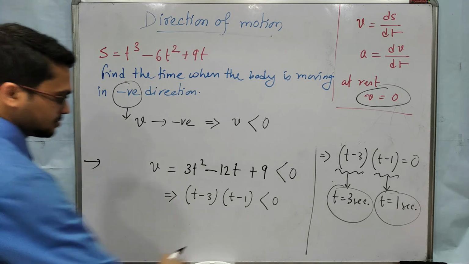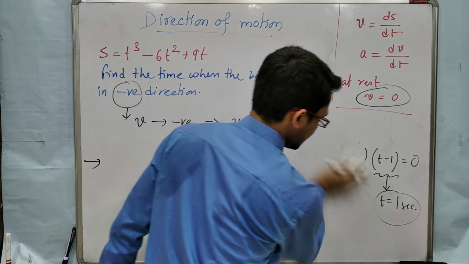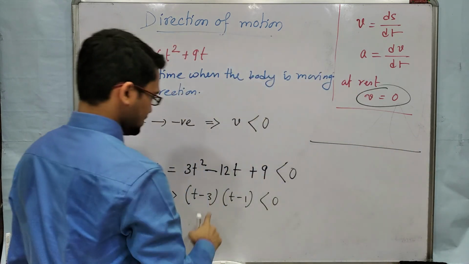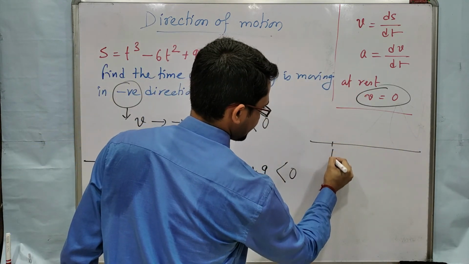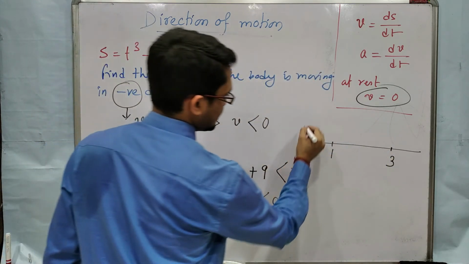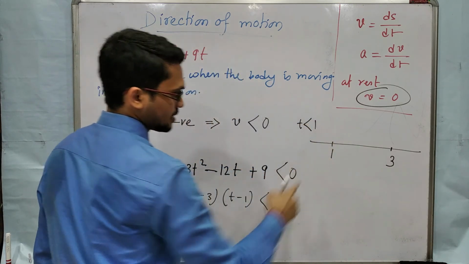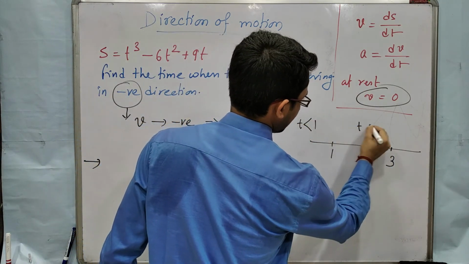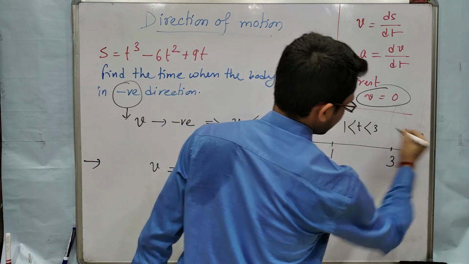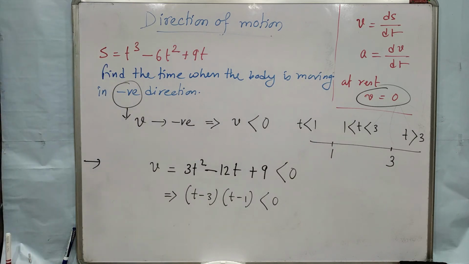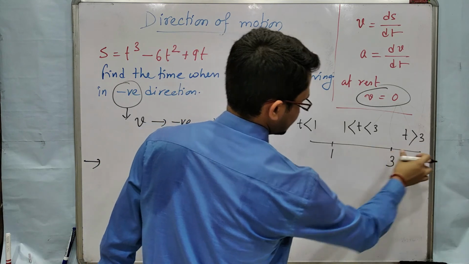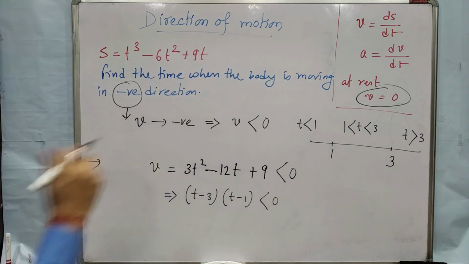So here three cases will arise. If this is the time axis, suppose this is 1, this is 3. Three cases: first, t less than 1. Then this region, t less than 3 but greater than 1. And this region, t greater than 3. So we will check by putting any value in each region. First, t less than 1.